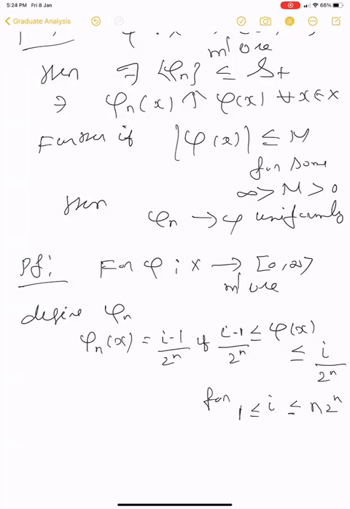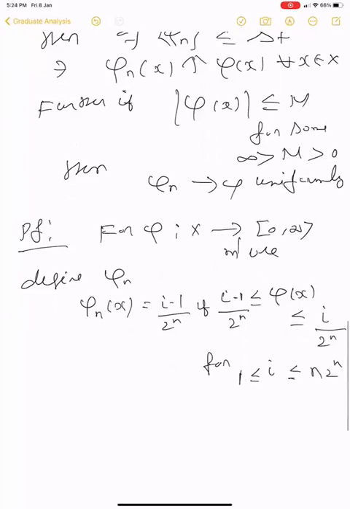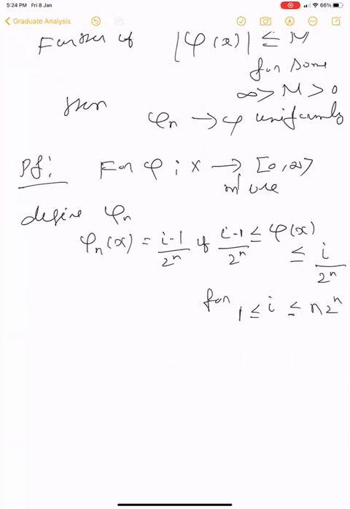So we partition the interval 0 to n into equal parts, each of length 1 by 2 power n. So maybe I will write it again in a nicer form: the simple function equal to n if phi of x is greater than or equal to n. Here, to have it, this is just less than; I made that a strict inequality. I have removed that.